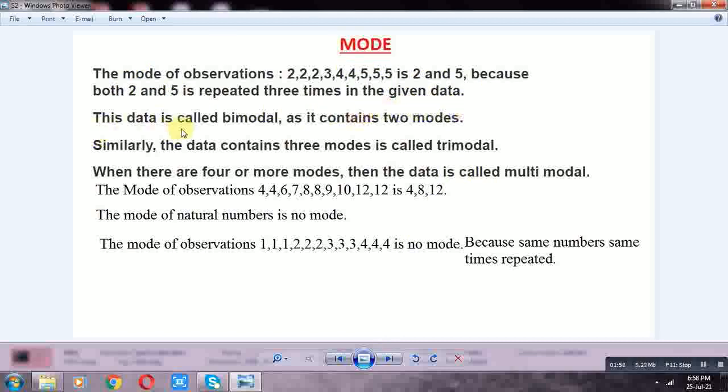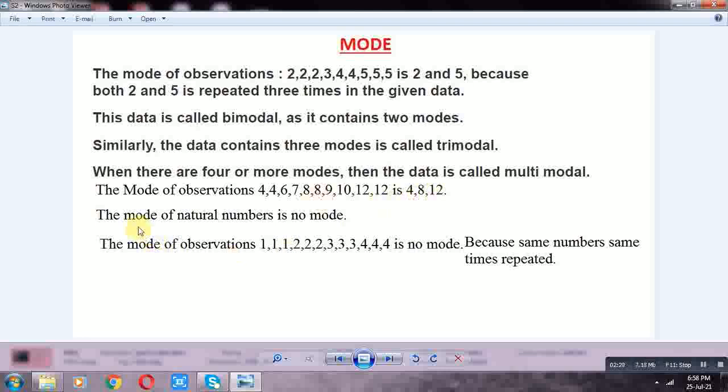This data is called bimodal as it contains 2 modes. Similarly, data containing 3 modes is called trimodal. When there are 4 or more modes, the data is called multimodal. For example, the modes of observations 4, 4, 6, 7, 8, 8, 9, 10, 12, 12 are 4, 8, 12.